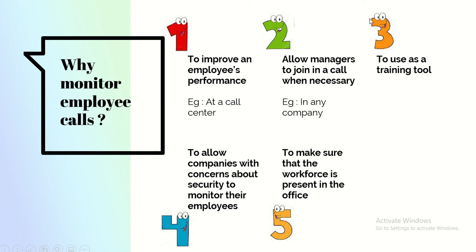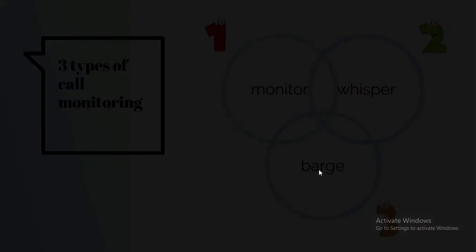If you have called the hotline numbers of the Qatar government, they always say that this call is going to be monitored for training purposes. So training is one of the reasons why calls are monitored. Sometimes if there are concerns about security, then organizations will also monitor the calls of their employees. Also sometimes this is done to make sure that the employee is actually present in the office.